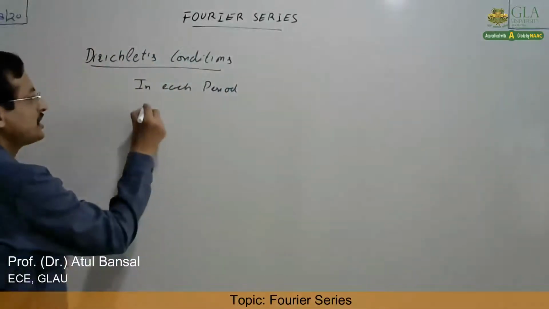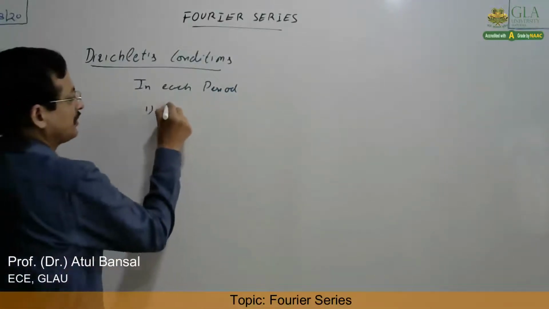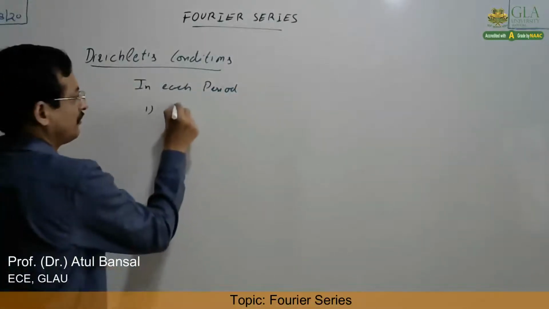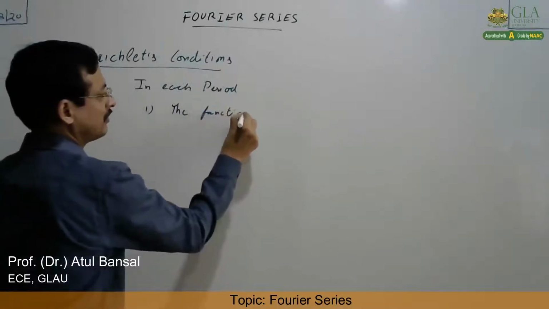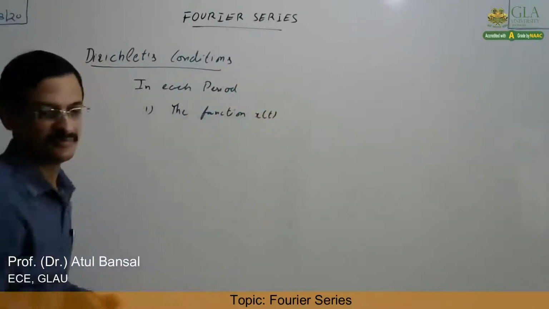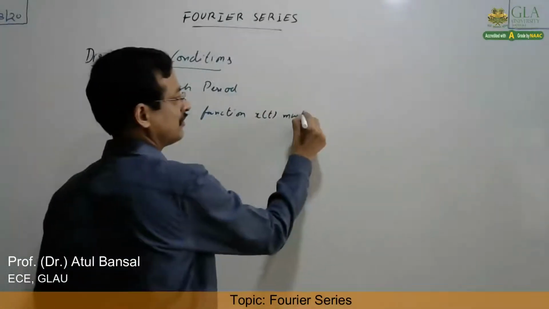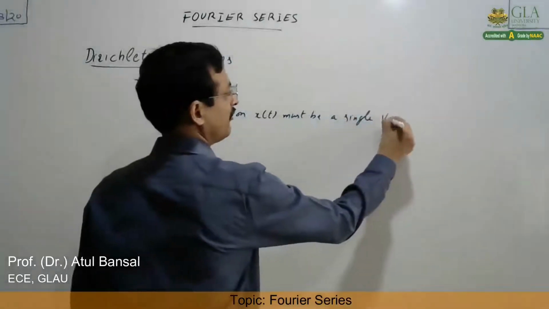So what do we say? In each time period, number one is that the function x(t), or we can say signal, that is one and the same thing, must be a single valued function.